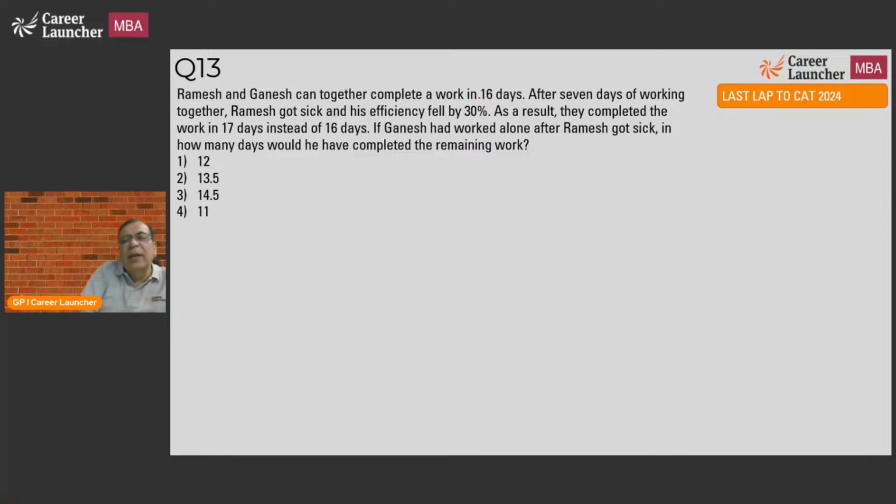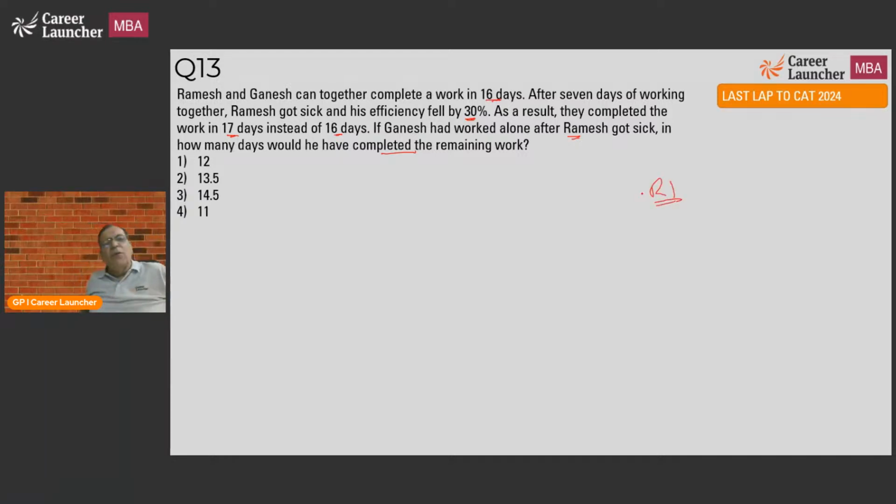Ramesh and Ganesh can together complete a work in 16 days. Another time and work question. After 7 days of working, Ramesh got sick and efficiency fell to 30%. As a result, they completed the work in 17 days instead of 16 days. If Ganesh had worked alone after Ramesh got sick, in how many days would he complete the round one question?